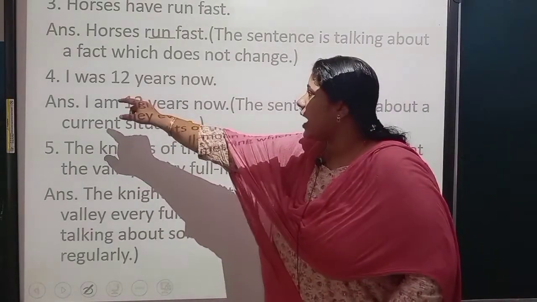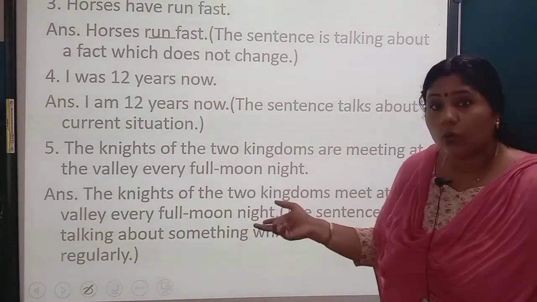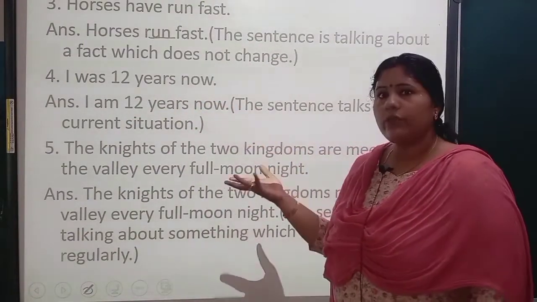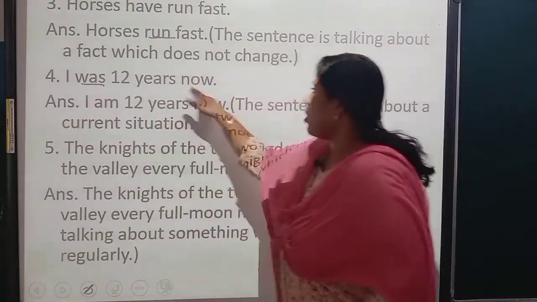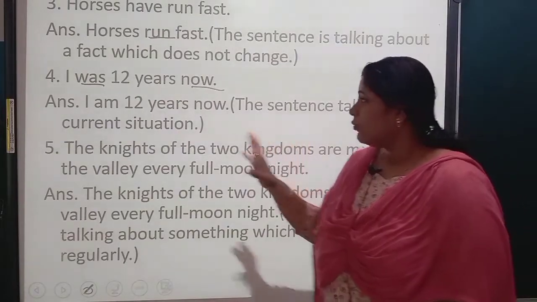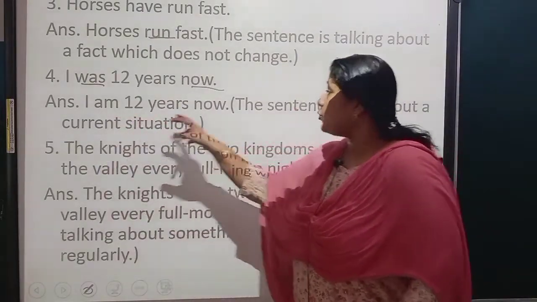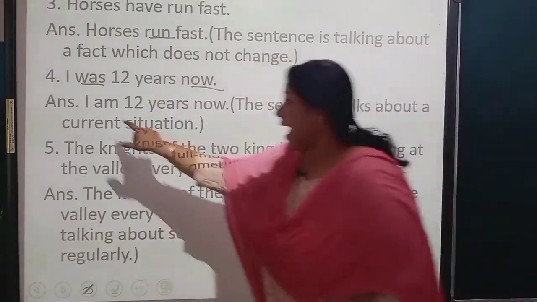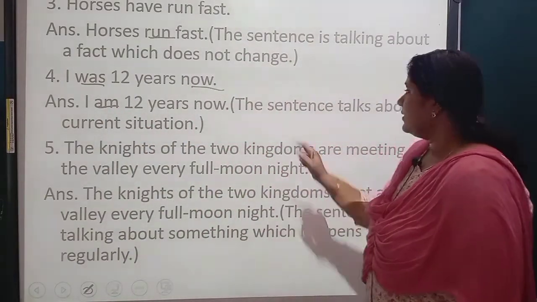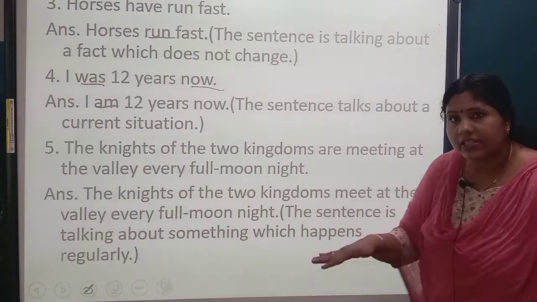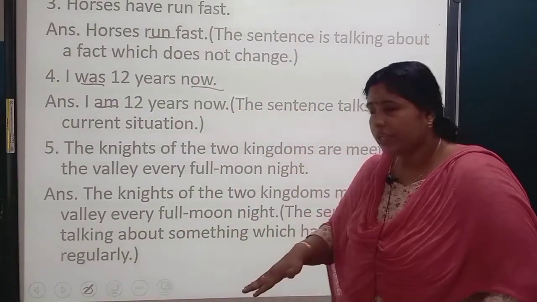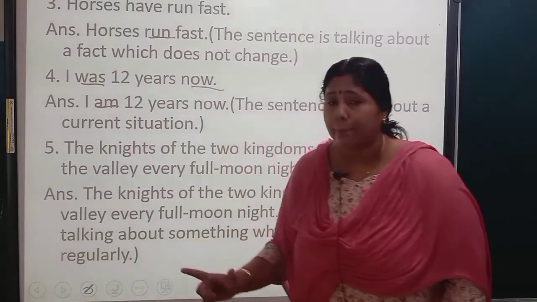Next, I was 12 years now. Very odd, isn't it? I was 12 years now. Was and now together, how is it possible? So it's totally wrong. What's the correct answer? I am 12 years now. Am, not was. Was is for past tense. The sentence talks about a current situation, so I can't write was there. Now, current situation, so I have to write am.